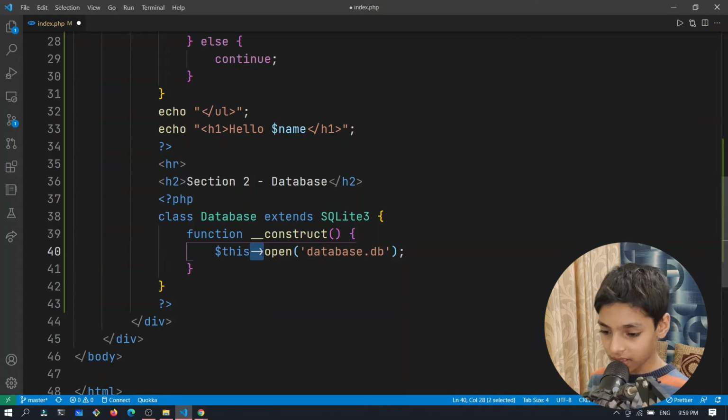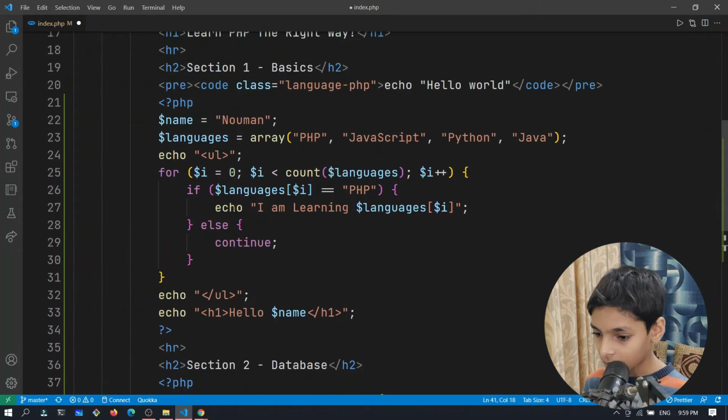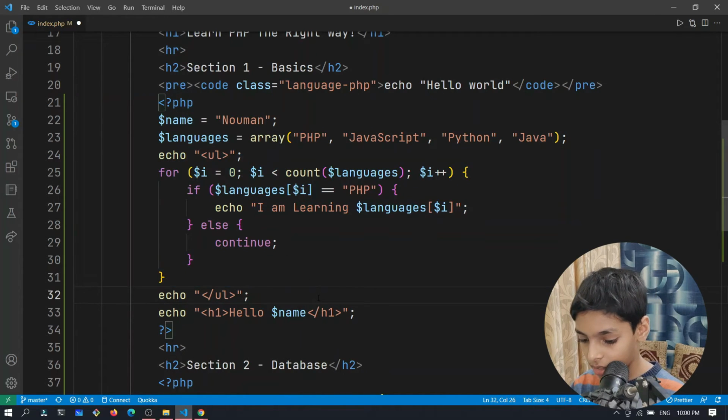If you're thinking what is this, I actually forgot functions, so let's move back to the code where we have this, and inside of it we'll wrap this thing inside a function.